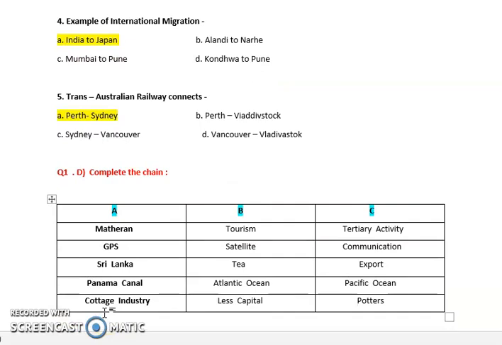Next, example of international migration. So international migration means migrating from one country to another country. Out of all these options, India to Japan is the only one involving two countries, so it is the right answer. Next, Trans-Australian Railway connects Perth and Sydney. This is a very likely question which is asked every year. It may be asked this year, so it's very important.